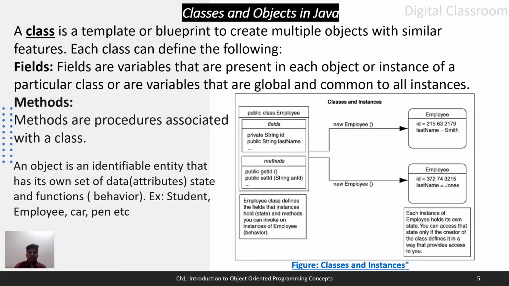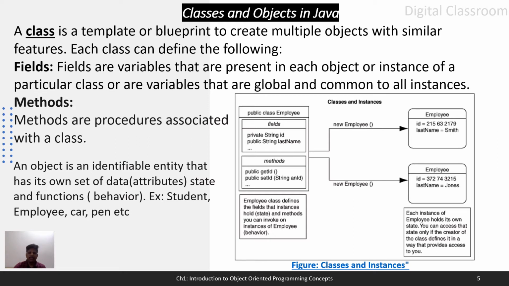Okay, so now we will see an example of an employee class. In this, the fields are private string ID and public string last name. Okay, here we have two fields, two variables, one is private and the other one is public, and two methods are there, public get id and public set id. These two are public and one data member is private here. So this will be representing the blueprint to create objects from the class.